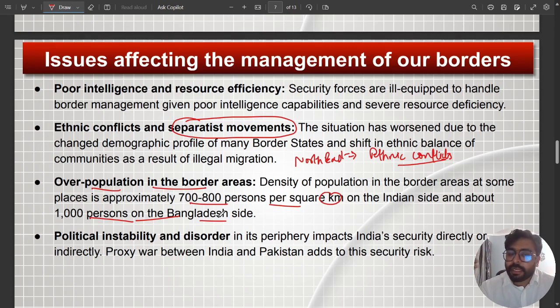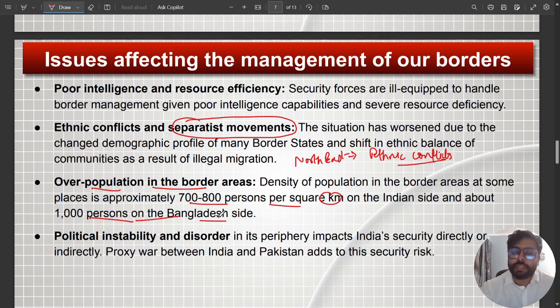Political instability and disorder. In most of these states bordering the neighbors or the international border, proxy wars are sponsored and planned by our hostile neighbors like Pakistan and China.